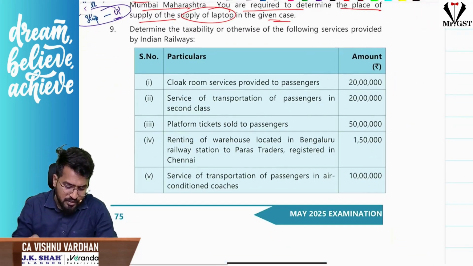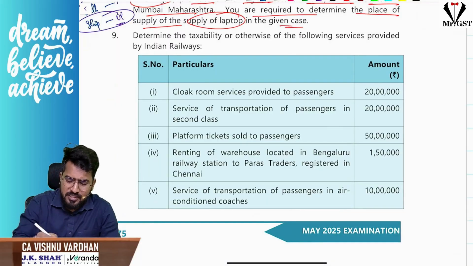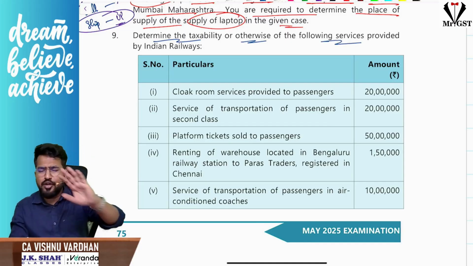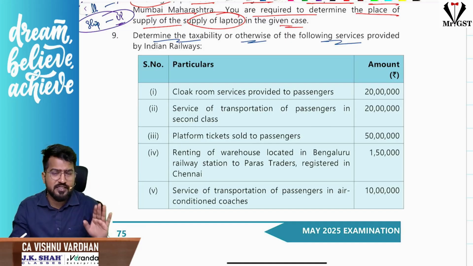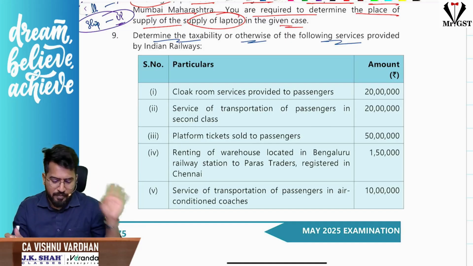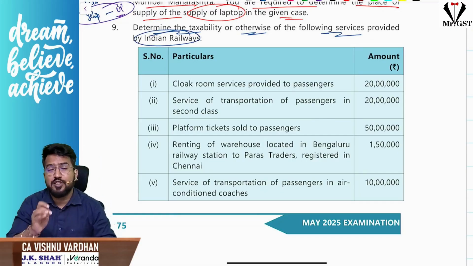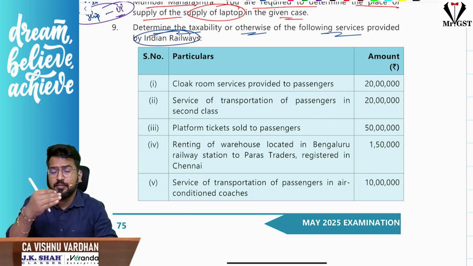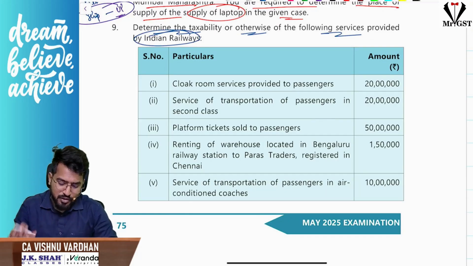Next, question number 9. This is purely based on exemptions, guys. Determine the taxability or otherwise of the following services. You just take the transaction, see whether it is taxable or exempt, give the explanation, that's all. These are the services provided by Indian Railways. If you have seen the amendment lecture, we have discussed the newly added amendments for services provided by Indian Railways. The entire question is based on that only.